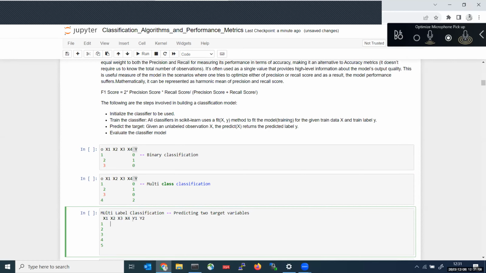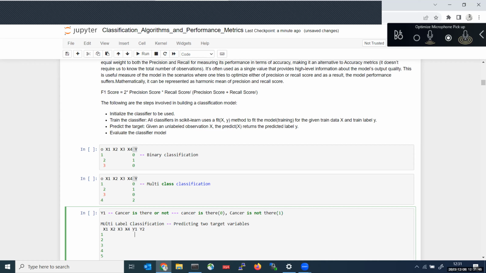In y1, we have one target variable, for example whether cancer is there or not. We represent cancer is there as 0, and cancer is not there as 1.